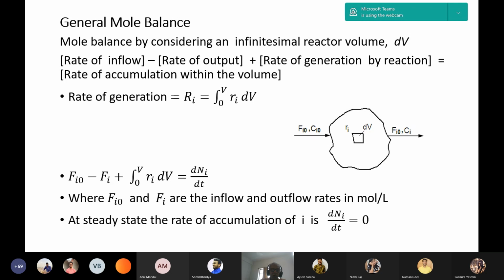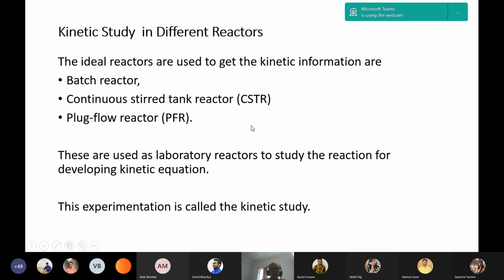Now, next case, if we consider the batch reactor. For kinetic study, we use different reactors. The first type is the batch reactor, so I'll discuss it first. Other reactors are there, stirred tank and plug flow, that we'll discuss later.